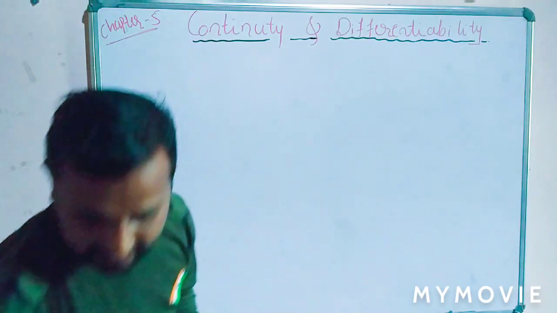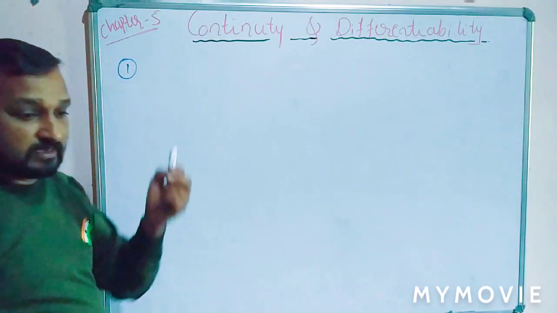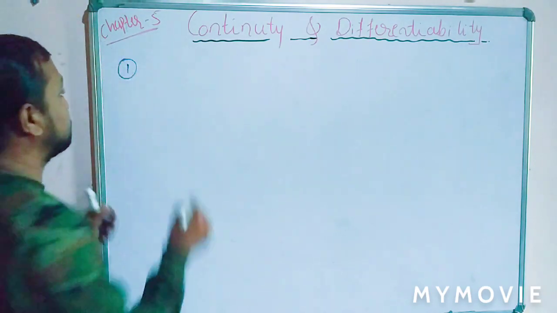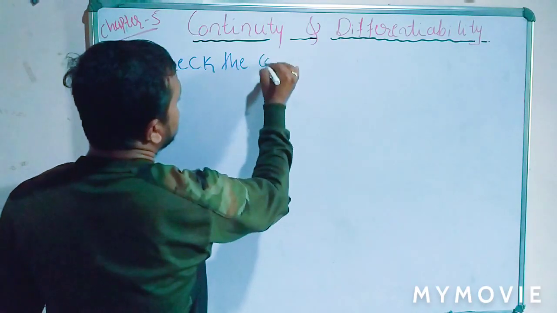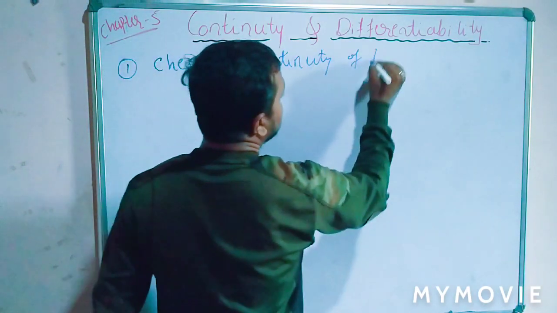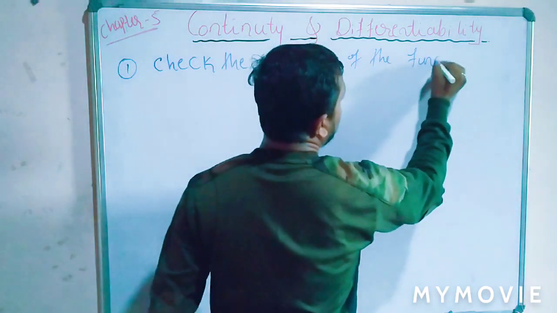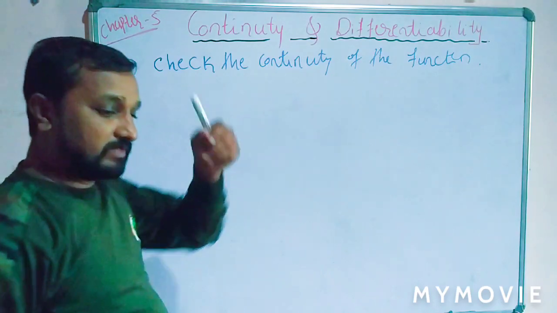So here I can take the first example, that is, check the continuity of the functions.